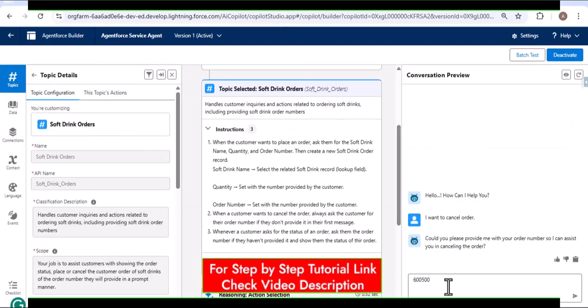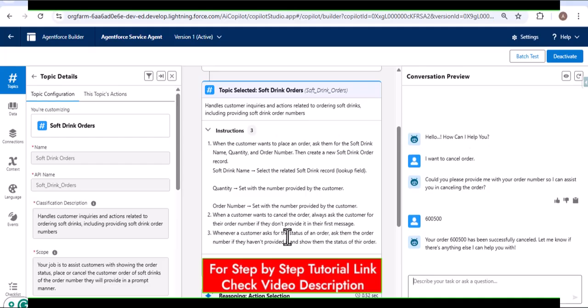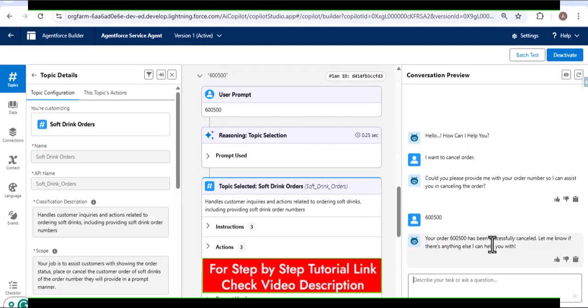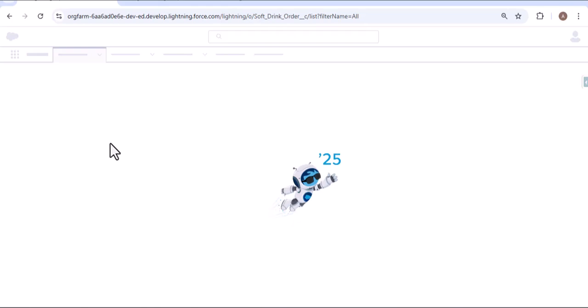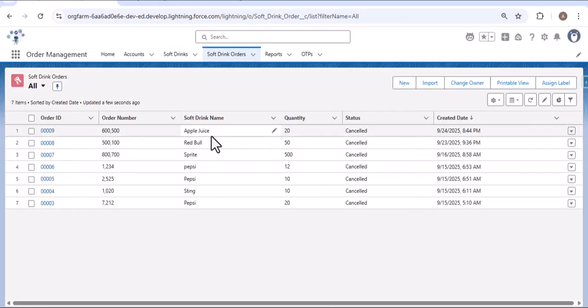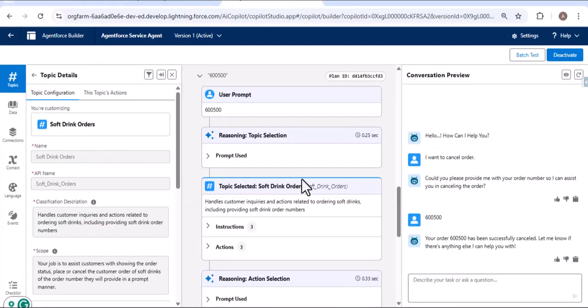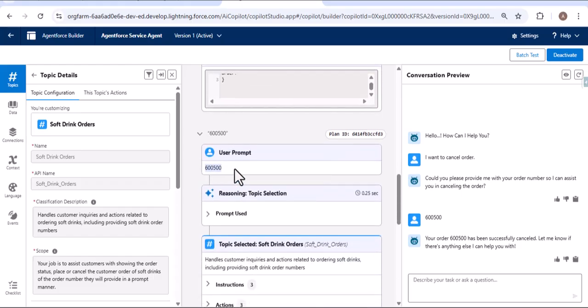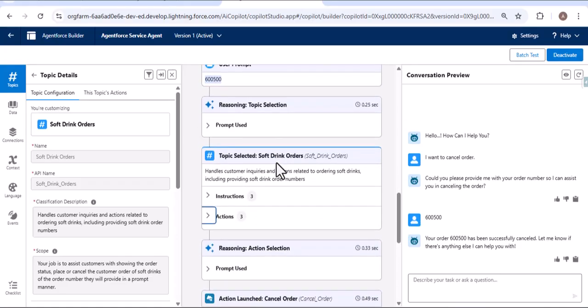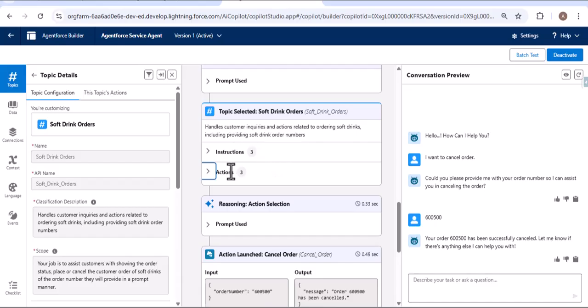Now as I press the enter key, here you can see your order has been successfully cancelled. Let me show you. As I refresh the page, our order 600500 has been successfully cancelled. Then as I navigate to the agent builder, this time here you can see the user prompt, where the user has given 600500, the order they want to cancel. After that, as I scroll down, here you can see the topics and instructions we have.